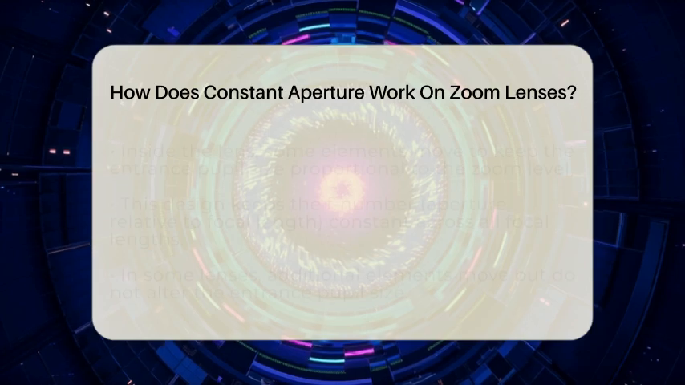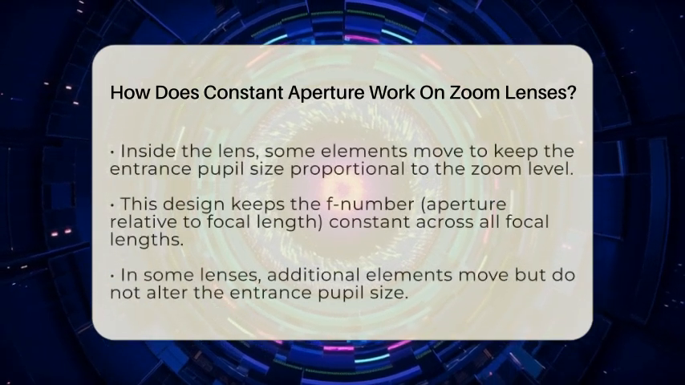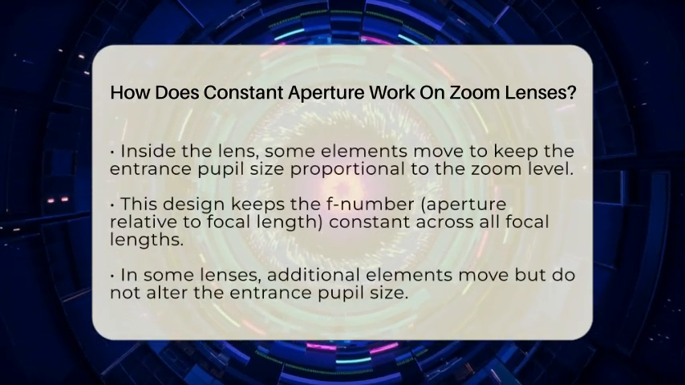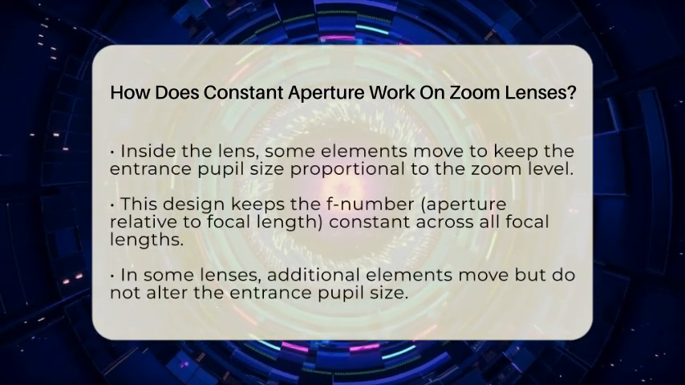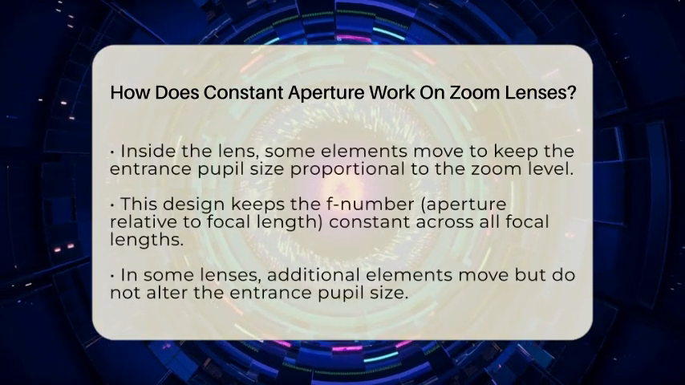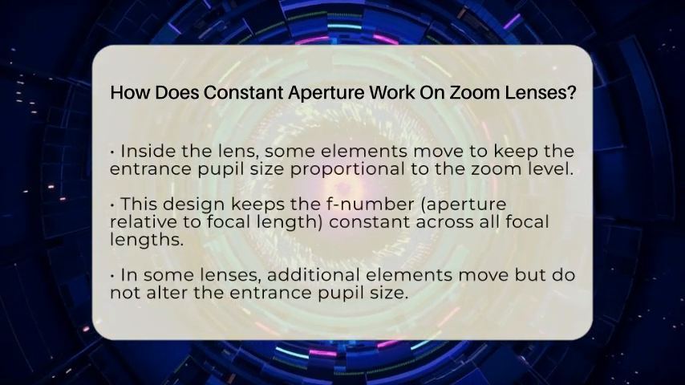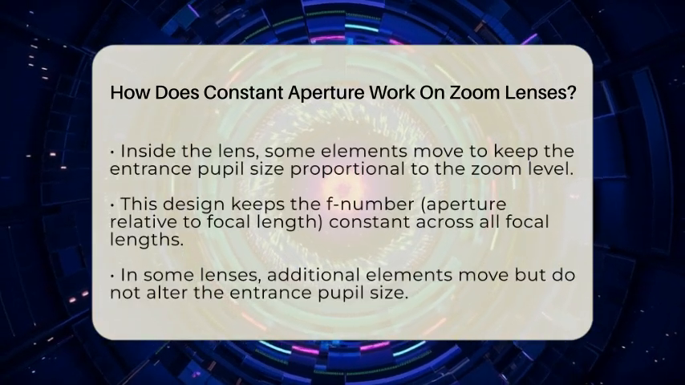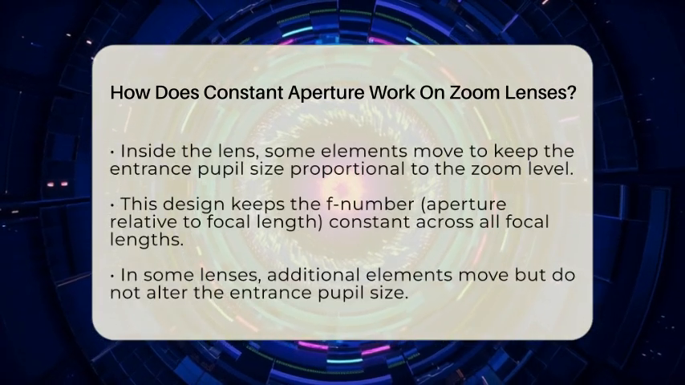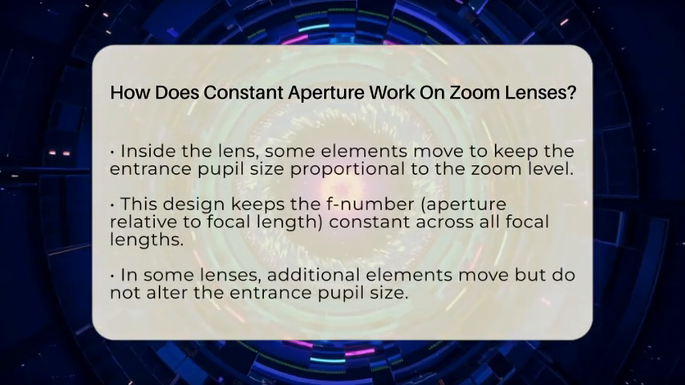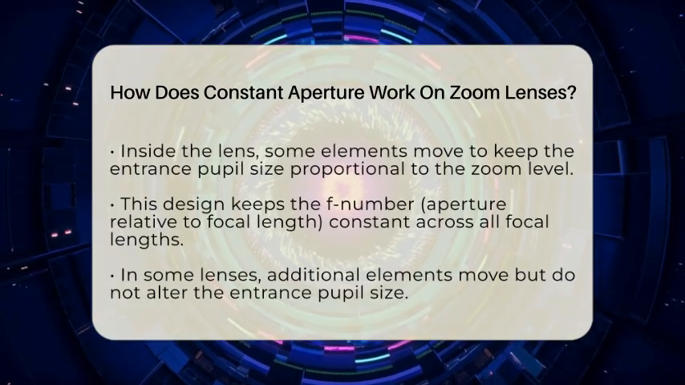Inside the lens, there are multiple glass elements that move as you zoom. In a constant aperture lens, some of these elements move in a way that makes the entrance pupil, the effective opening you see from the front, change size proportionally with the zoom. This keeps the ratio of the focal length to the aperture diameter the same, which means the f-number stays constant. The f-number is a way to describe how wide the lens opens relative to its focal length.